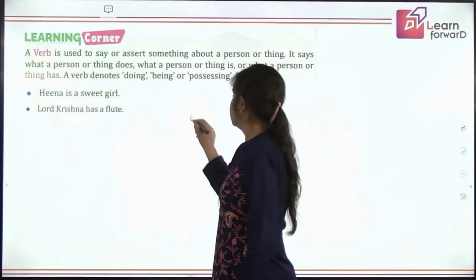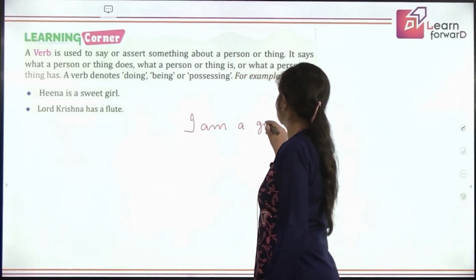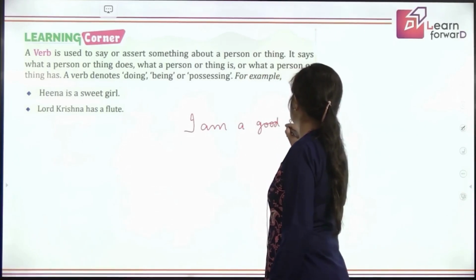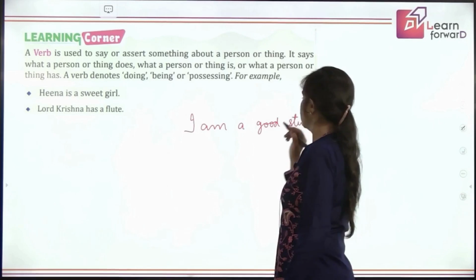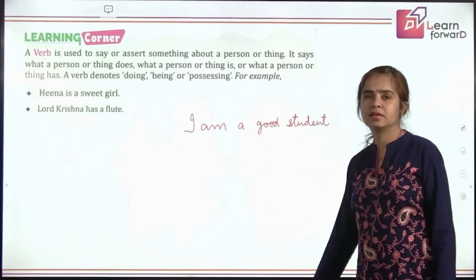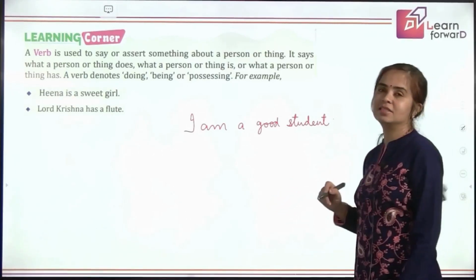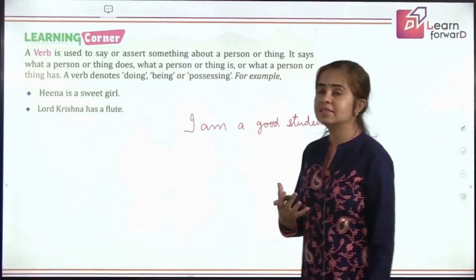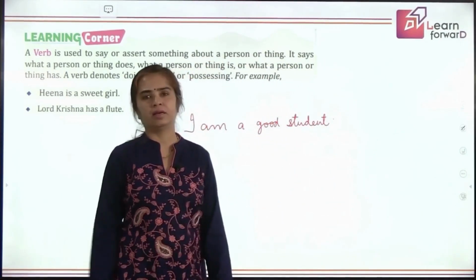I write, I am a good student. What do you say? What does your knowledge say? Is it a sentence? Can I put a full stop after this? Okay, so you say this is a sentence and I say if there is a sentence, a verb has to be there, right?